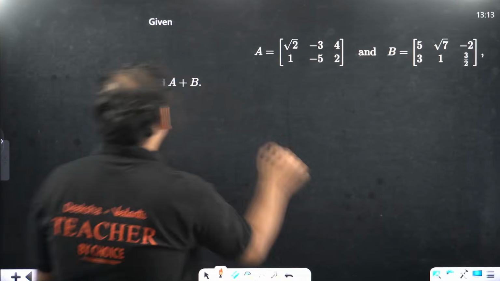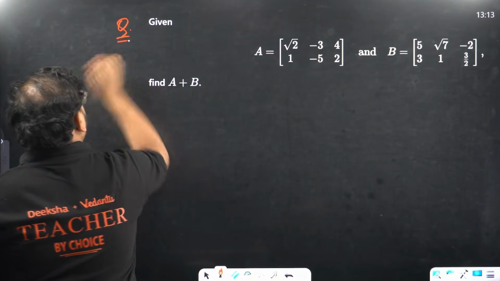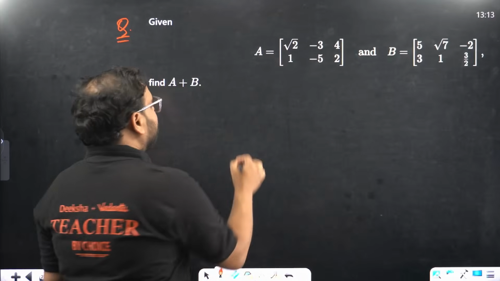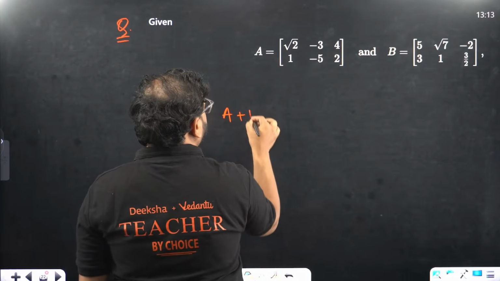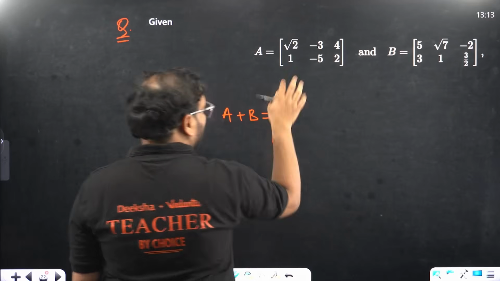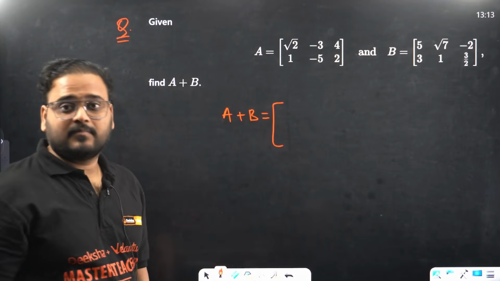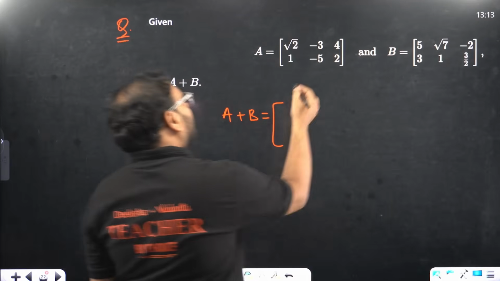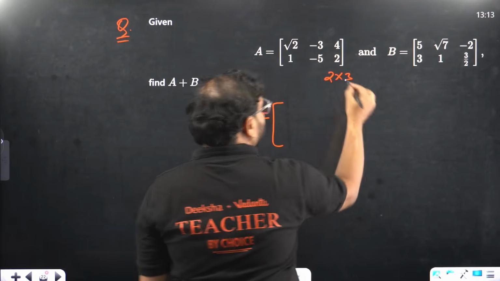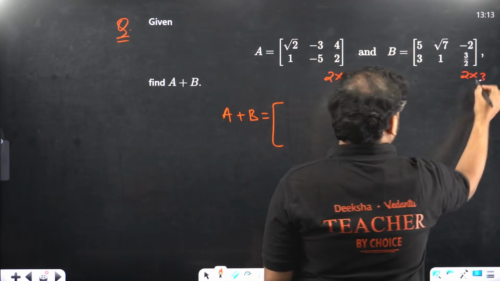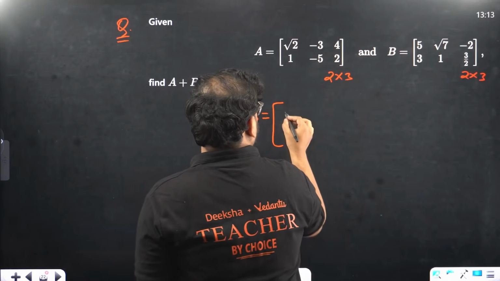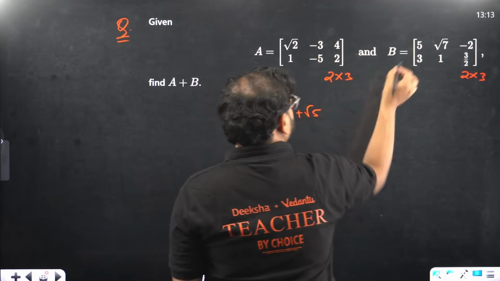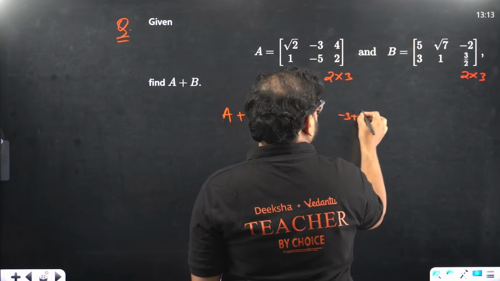So we have a question over here to solve. Given matrices A and B, we need to find the sum of A and B. What we do in matrices A and B is add the respective, corresponding elements, right? First check whether the order is the same or not. Yes sir, order is 2 cross 3. Here also it's 2 cross 3. Now add them. Root 2 plus root 5. Minus 3 plus root 7. That will become minus 3 plus root 7.